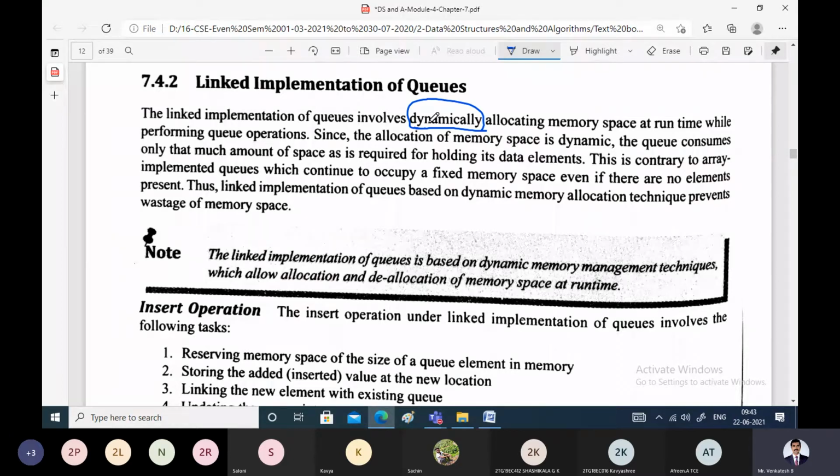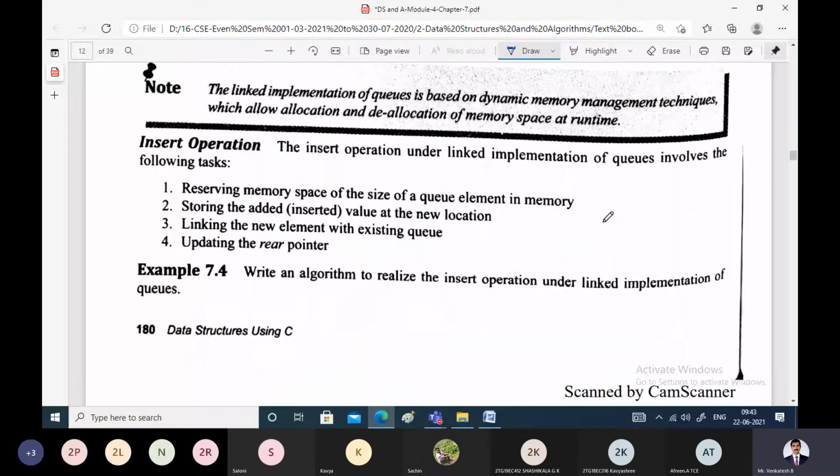In array implementation, what happens? We may reserve 100 locations for the elements, but we may use only 10 locations. The remaining 90 locations will be wasted. Whereas in linked implementation, what happens? For a single node, if you want to store data, allocate memory for the single node, then attach that to the existing linked list. So this is the advantage of linked implementation of the queue. Linked implementation basically involves dynamic memory allocation during the runtime only. So let us see how the insert operation works.